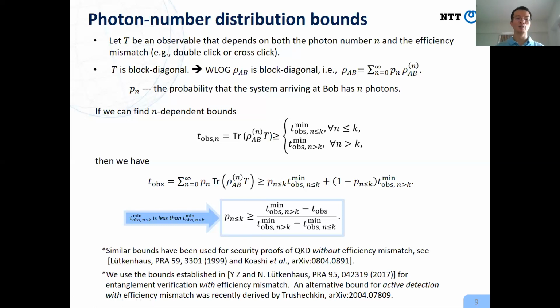That is the probability of the state in the small photon subspace. We will follow this procedure for our measurement setup with efficiency mismatch. Before that, I would like to mention a similar method has been used for standard security proofs without efficiency mismatch.